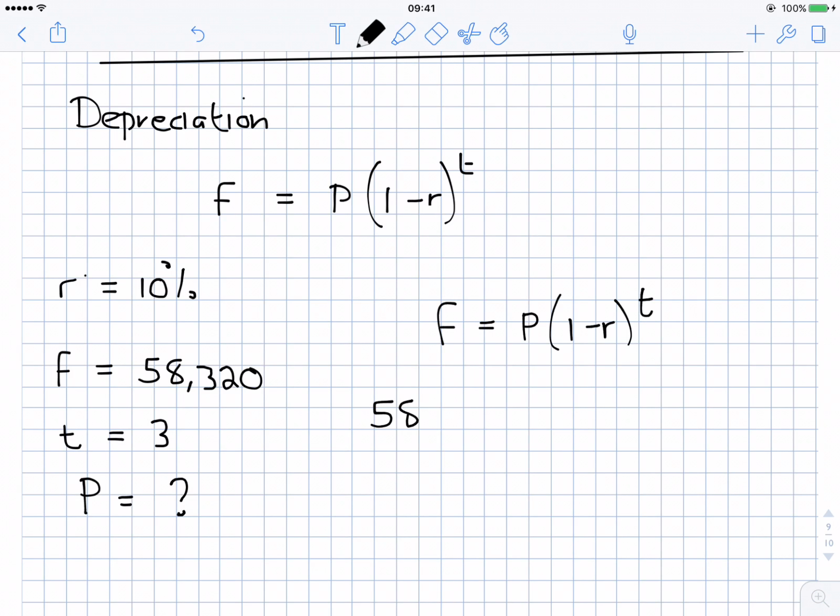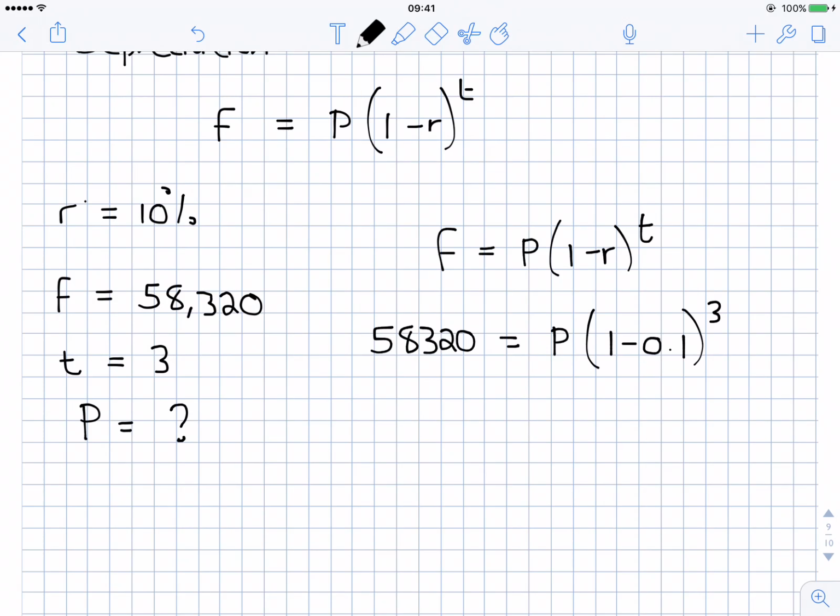So 58,320, remember that's F, the final value of the machine after the 3 years, is equal to P by 1 minus R. If the interest is 10%, as a decimal, that's 0.1. So it's 1 minus 0.1 to the power of 3. So 58,320 is equal to P by 0.9 to the power of 3. 1 minus 0.1 is 0.9.